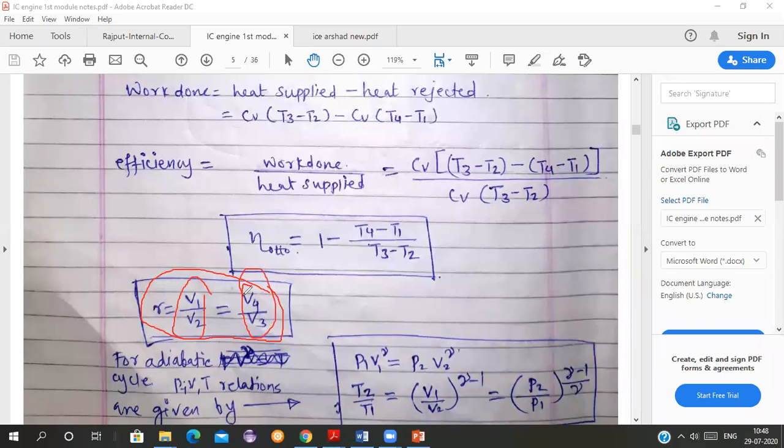See how this is happening. All of you focus here: r is equal to V1 upon V2 is equal to V4 upon V3. You should focus on the PV diagram. I have shown you the PV diagram.